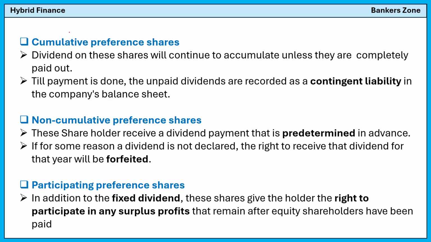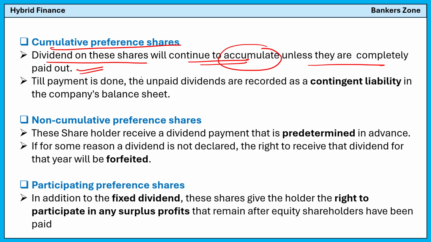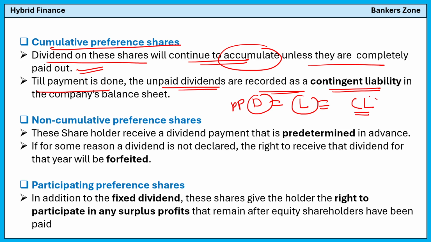Now one by one, see what a cumulative preference share is. The dividend on these shares will continue to accumulate unless it is completely paid, which we already did, right? That means the dividend can accumulate in the form of arrears which the company will give. The unpaid dividend is recorded as a contingent liability. If the dividend is not paid, then the company has to pay it, and it is recorded in the form of a contingent liability. Okay, remember this: the unpaid dividend is recorded in the company's balance sheet in the form of a contingent liability.